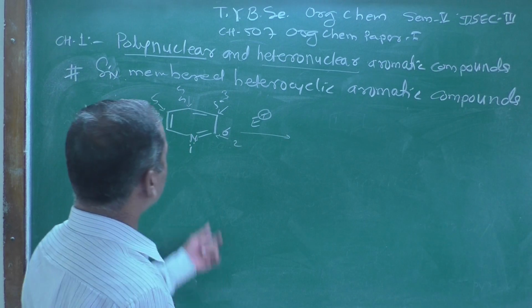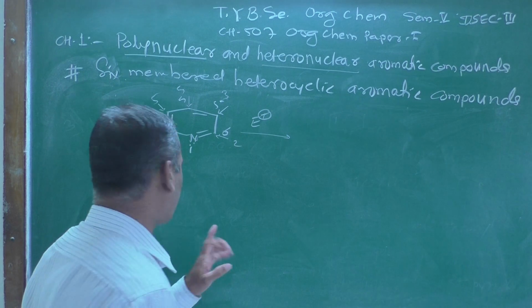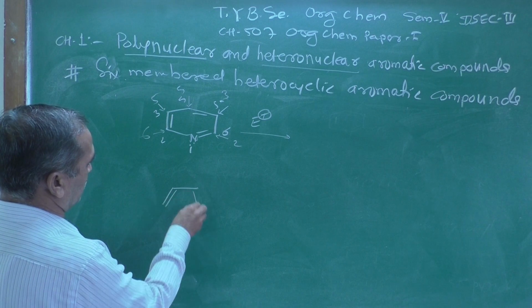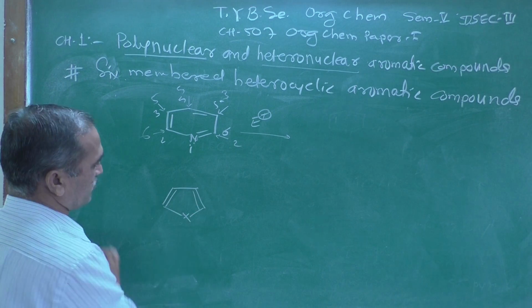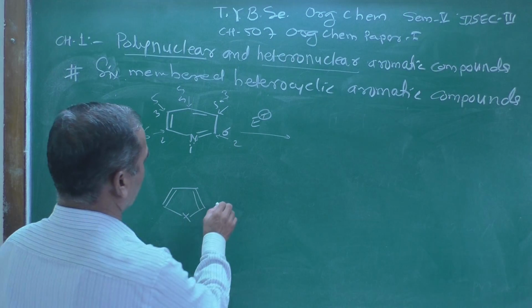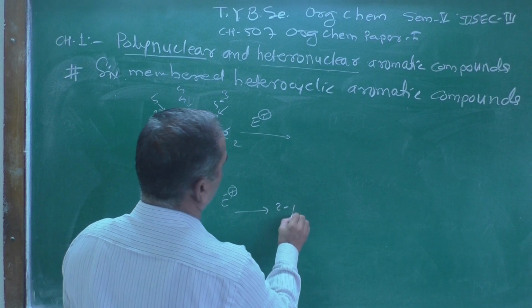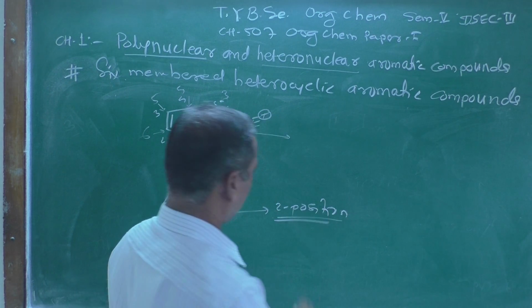Now, the electrophilic substitution reaction in the case of a 5-membered ring, if you remember, let me draw a 5-membered ring, mainly occurs at the 2 position, that we already know, right?